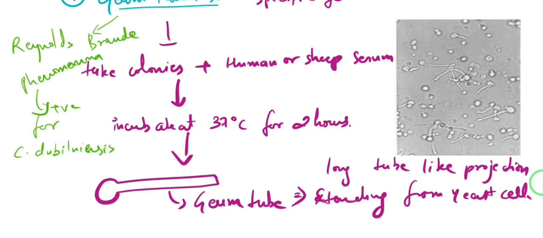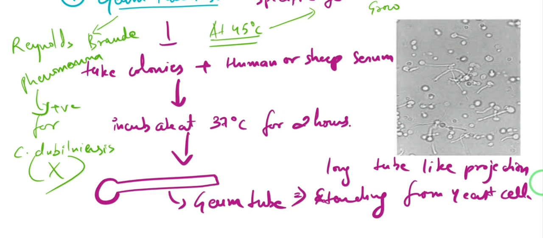So in case we want to differentiate whether it is Candida albicans or Candida dubliniensis, we are going to grow these fungi at 45 degrees Celsius. At 45 degrees Celsius, Candida albicans is going to grow, while Candida dubliniensis does not grow. So that is also a differentiating test, right? So the germ tube test is going to be positive for Candida albicans and Candida dubliniensis.